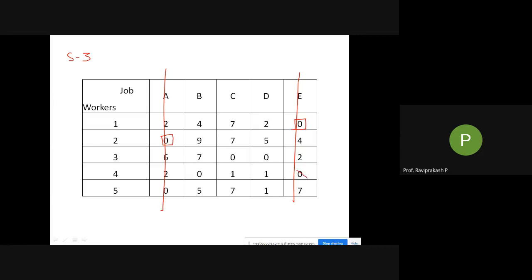So we need not take into consideration this 0. Okay, we need to take only this 0. So mark this close of this particular column. So go to the last one. So there is no 0 here.